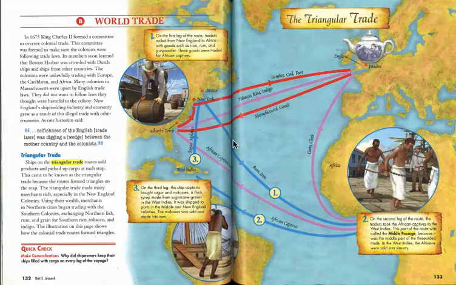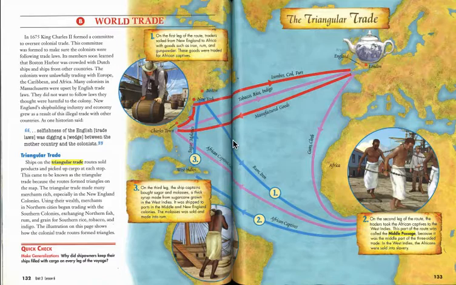Many colonists in Massachusetts were upset by the English trade laws. They did not want to follow laws they thought were harmful to the colony. New England's shipbuilding industry and economy grew as a result of this illegal trade with other countries. As one historian said, the selfishness of the English trade laws was digging a wedge between the mother country and the